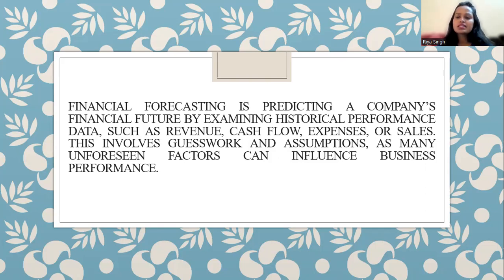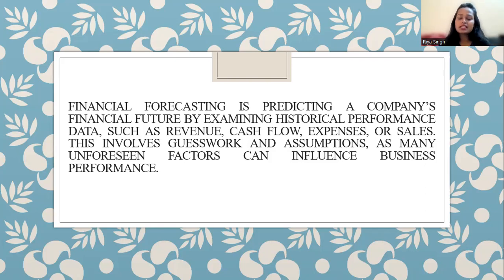That financial forecasting could be for revenue, that in the future, what revenue we are going to get. Basically we estimate our future revenue by seeing what the performances were regarding revenue in the past.